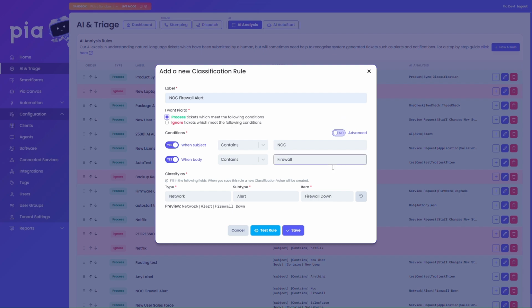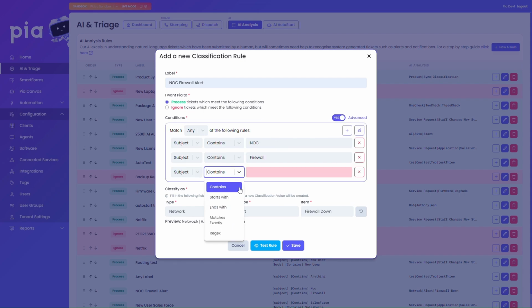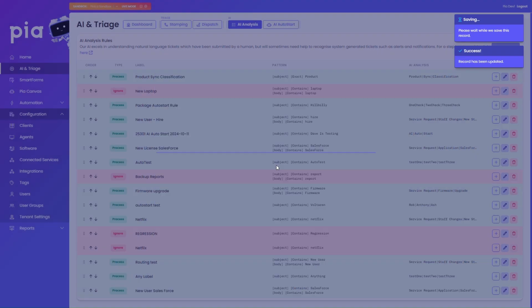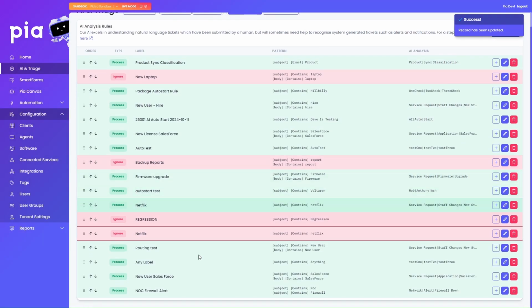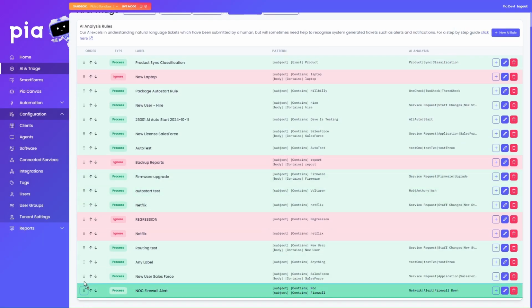This gives you the flexibility to classify tickets that PIA's machine learning does not currently cover. Our advanced mode configuration setting allows multiple conditions for a particular rule. This is relevant for more complex conditions. Click Save and you have easily created a new AI analysis rule.